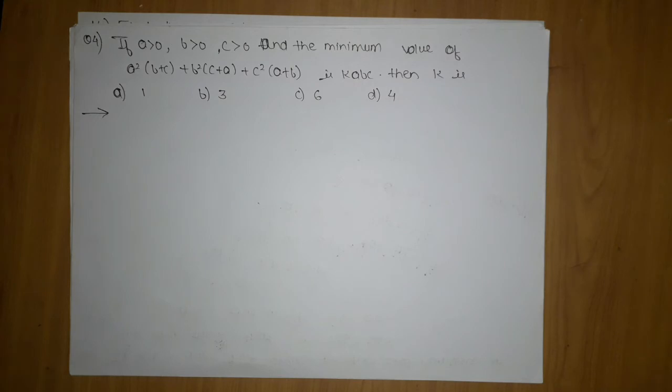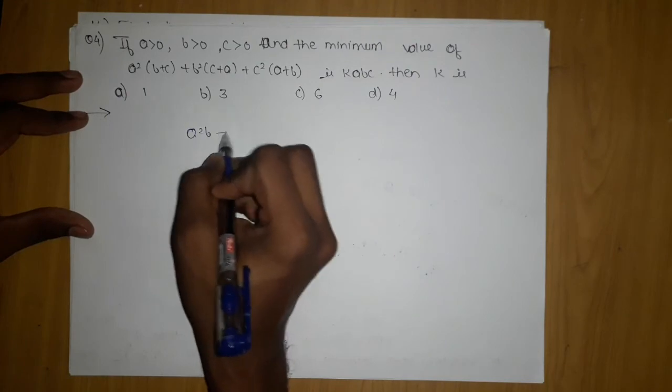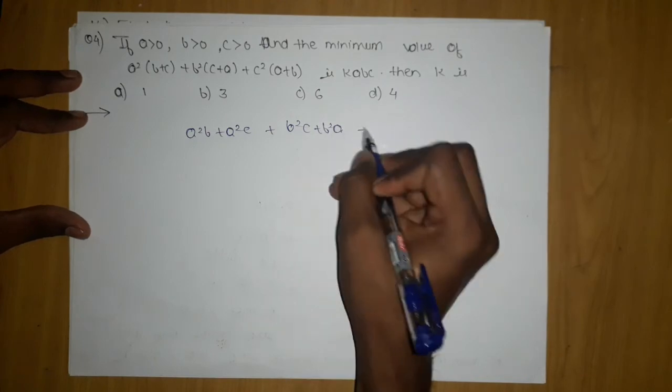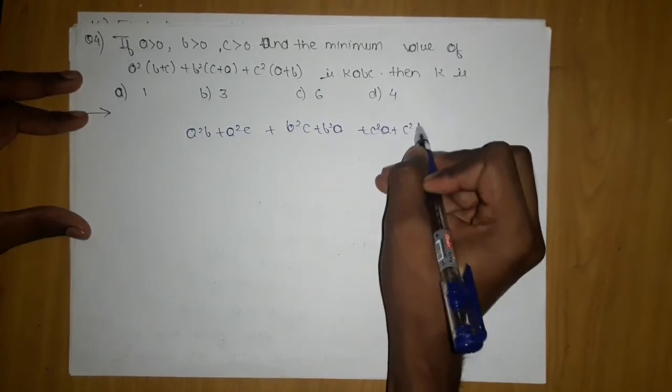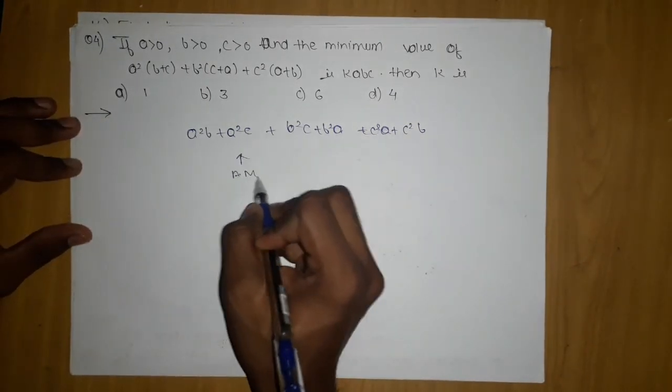If a is greater than 0, b is greater than 0, c is greater than 0, and the minimum value of a squared times (b plus c) plus b squared times (c plus a) plus c squared times (a plus b) is k abc, then what is k? You need to find this. In this question, you can simply open the terms. What you get is a squared b plus a squared c plus b squared c plus b squared a plus c squared a plus c squared b. These are very simple questions.